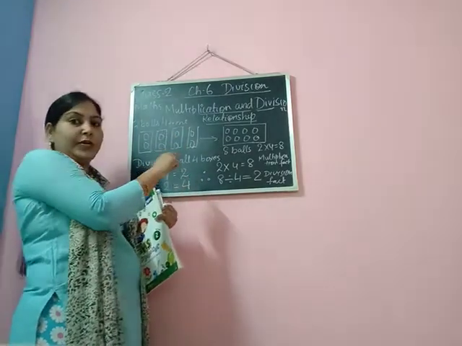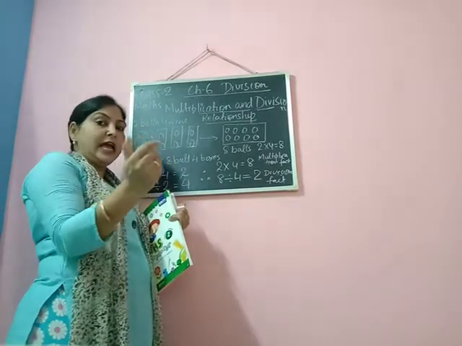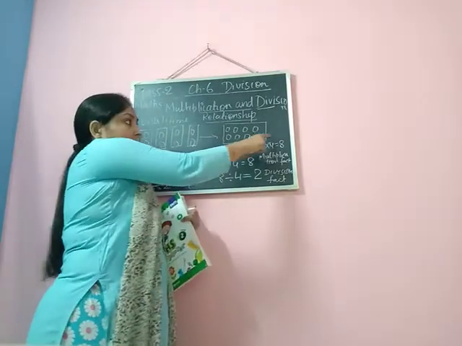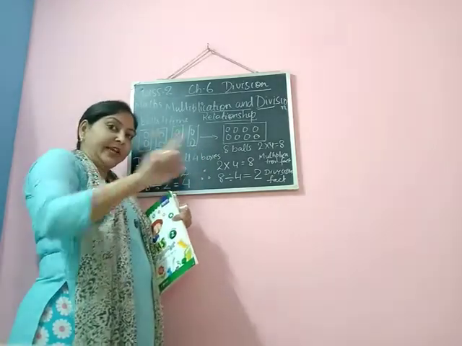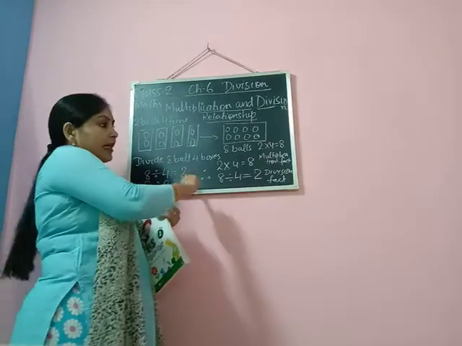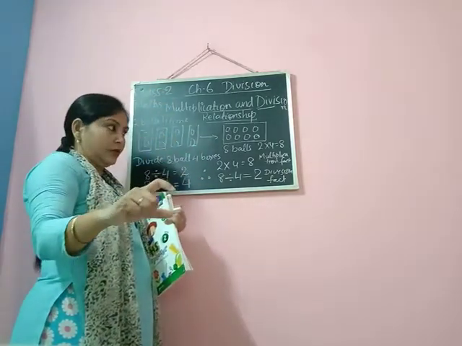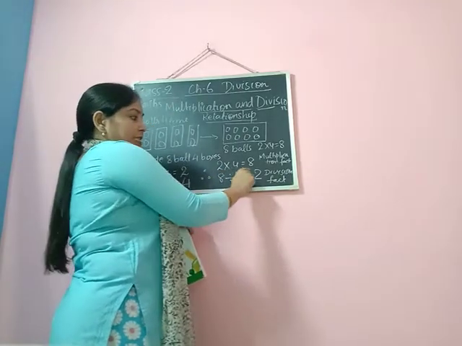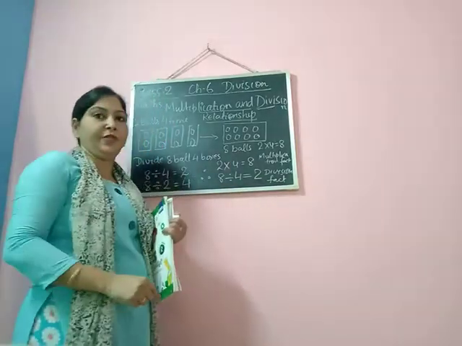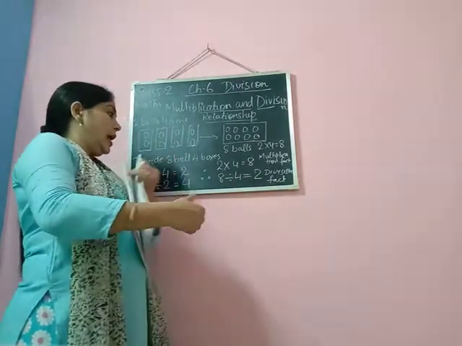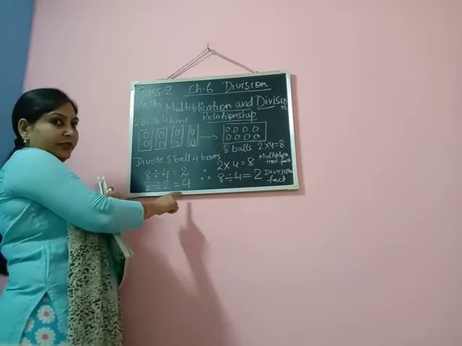In the first case, we are collecting a few balls kept in different boxes and bringing them together. So we are getting this. And the same number of balls, when we are dividing them into different boxes, then we are getting the number of balls in each box. Okay. So this statement is called a multiplication fact, and this statement is called a division fact. Alright. And over here also, this is called the division fact. This is also a division fact.